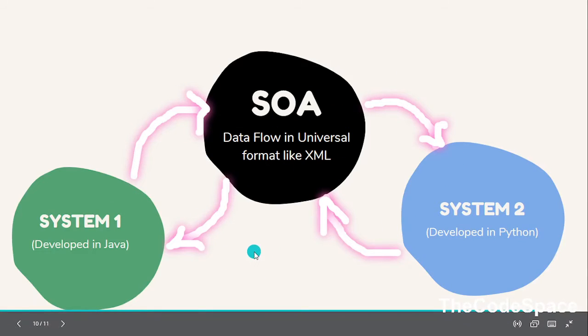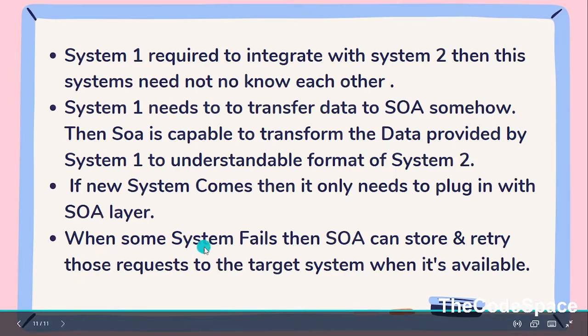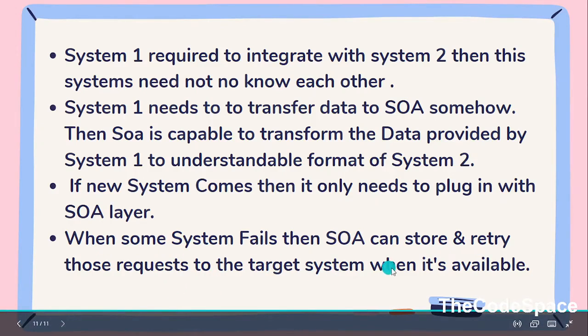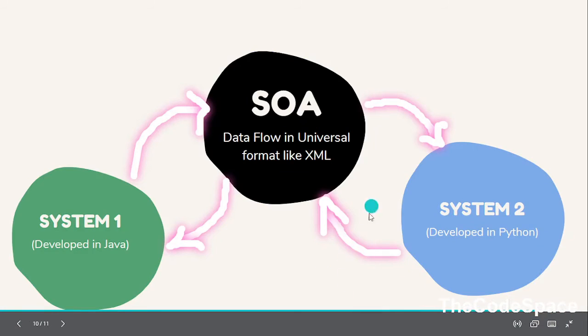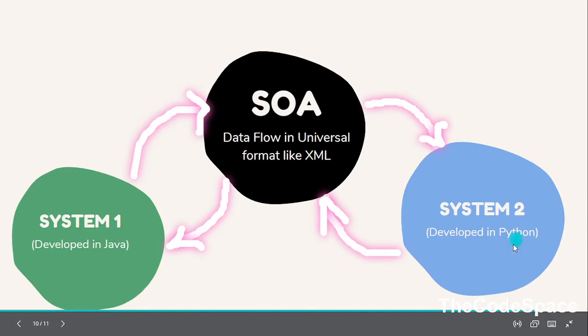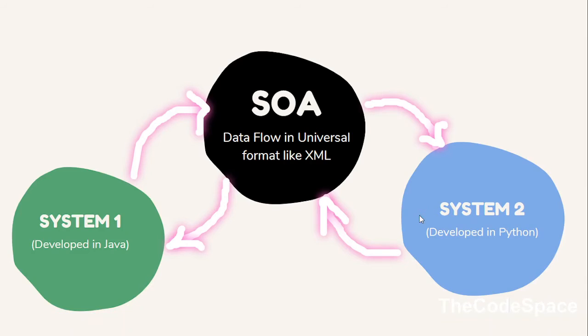When some system fails, SOA can store and retry those requests to the target system when it is available. So what we learned is that if some failure occurs in this connection, SOA is smart enough to store and retry that message when system 2 is available. So this is the advantage of using SOA.